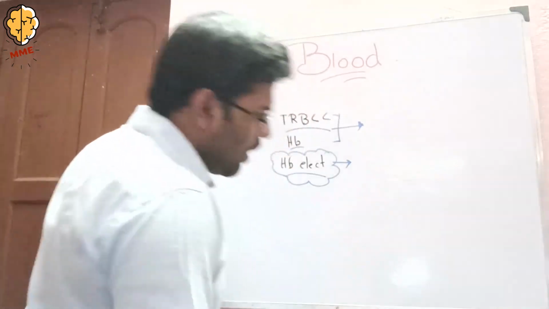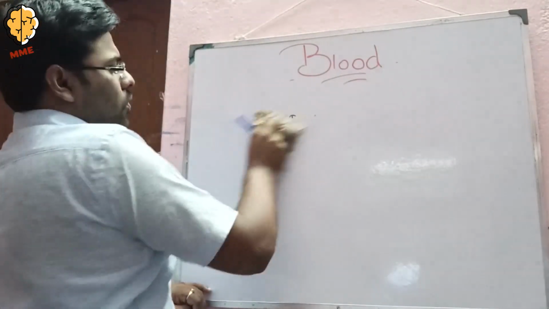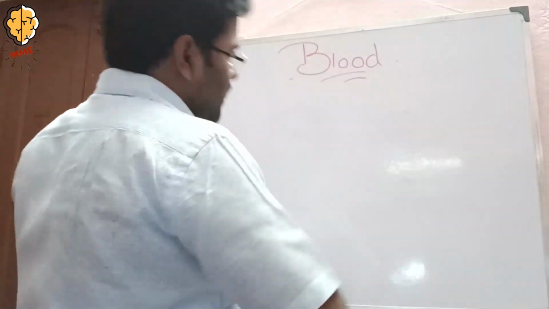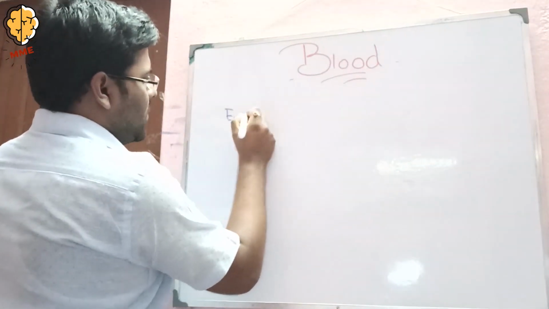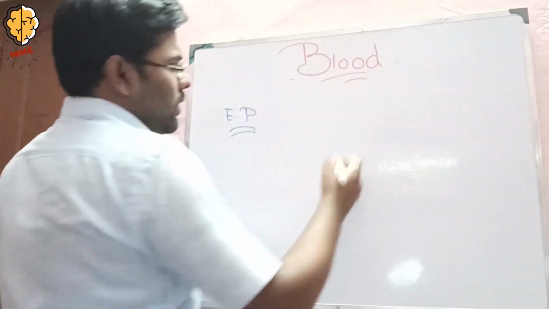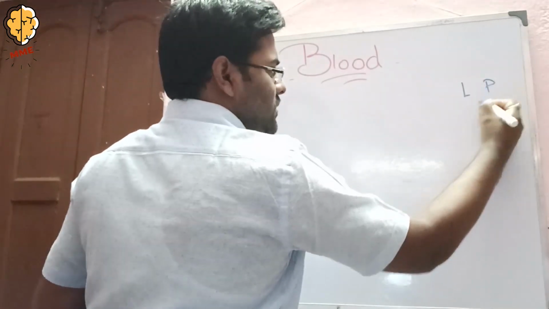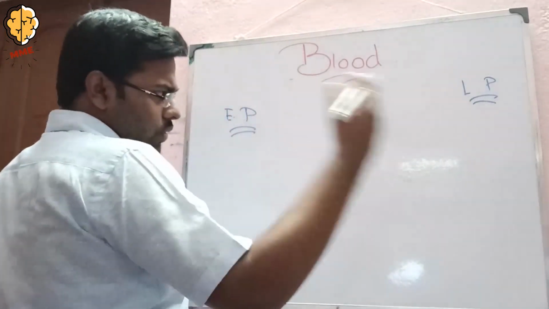Now coming to the pregnant mother, we have early pregnancy, mid-term pregnancy and late pregnancy.